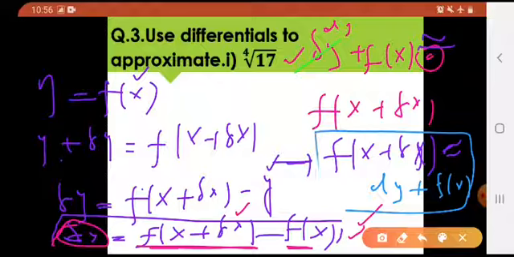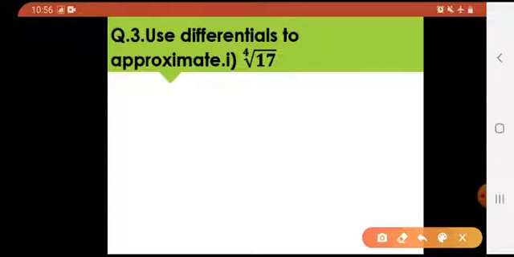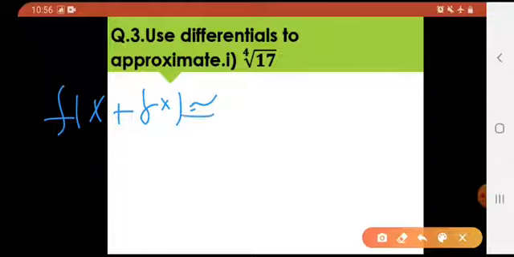So this is my final formula which would be used in question number 3. What formula did we learn? That f of x plus delta x would be approximately equals to dy plus f of x.